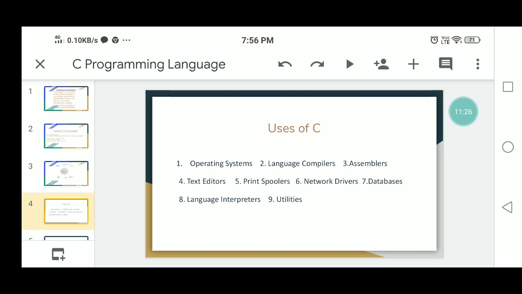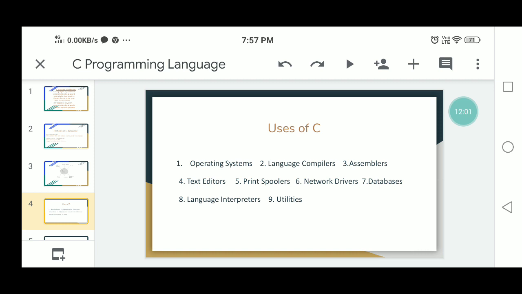Uses of C. Initially, it was used for system development work, in particular the programs that make up the operating system. Why use C? Mainly because it produces code that runs nearly as fast as code written in assembly language. For example, you can develop operating systems and compilers. Next, assemblers. You can develop text editors, print spoolers, and network drivers.